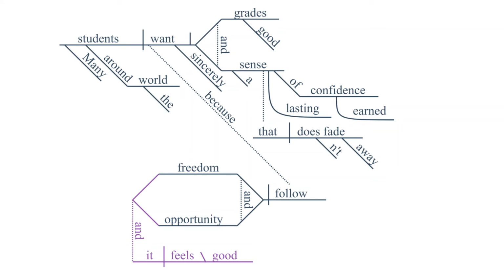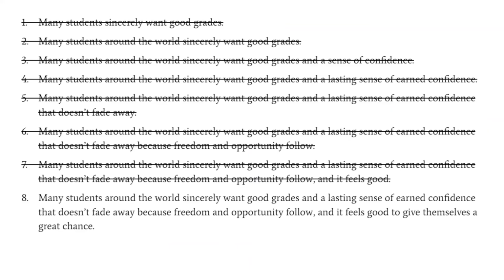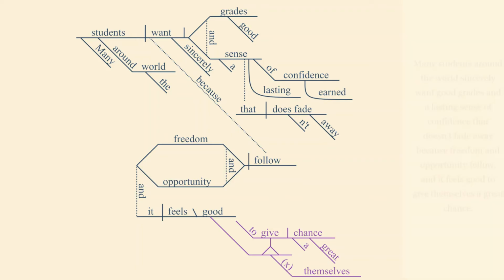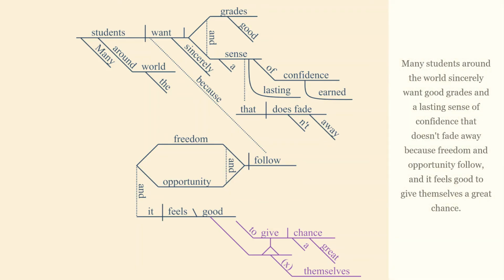One other thing that's interesting, it feels good is similar to students want grades, but you'll see they look different. It feels good has a linking verb, feels, and it's followed by a predicate adjective. Good is an adjective for the subject, it, and feels is a verb that links good to it. And now we answer the question, it feels good how? It feels good to give a chance.